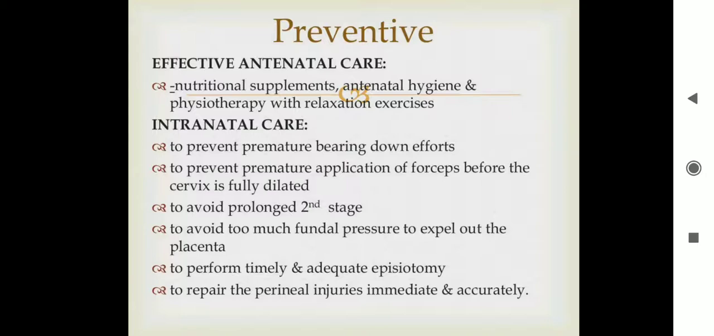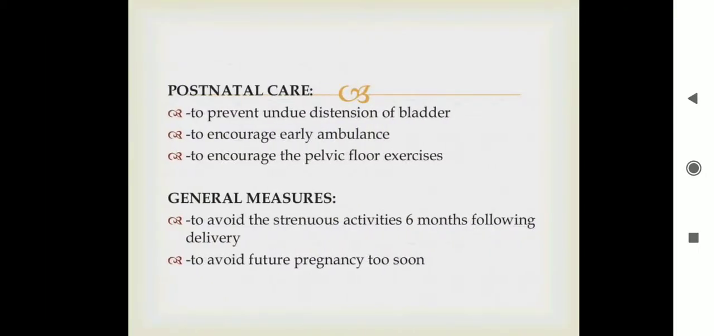Then intranatal care: to prevent premature bearing down efforts, to prevent premature application of forceps before the cervix is fully dilated, to avoid a prolonged second stage, to avoid too much fundal pressure to expel the placenta, to perform timely and adequate episiotomy, and to repair perineal injuries immediately and accurately. These are all the etiologies of prolapse which can be prevented.